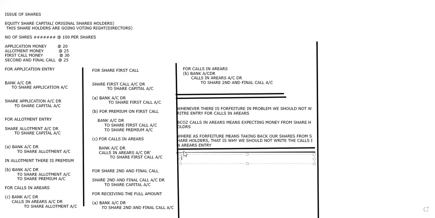So here, what are we going to write for the forfeiture entry? The entry is share capital account debit to share forfeiture account. Here I'm writing PR for forfeiture. What is PR, ma? Profit. Let us assume it is like profit, it's a benefit, because I have taken back the shares but those people have paid me the application and allotment money. That is in my hand only, no? So I will write share allotment. What will we write? The calls in arrears amount. Remember that one. What amount are we going to write, ma? The arrears amount we are going to write.